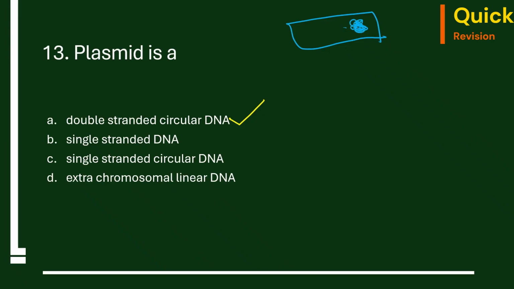Along with the nucleoid, it has an extra double-stranded circular DNA which we call plasmid. So plasmid is an autonomous organelle. That means it can replicate on its own with the help of the host genome. So it can replicate on its own.